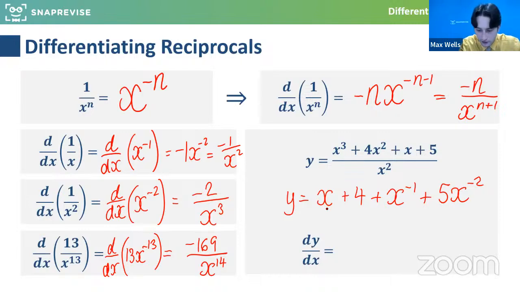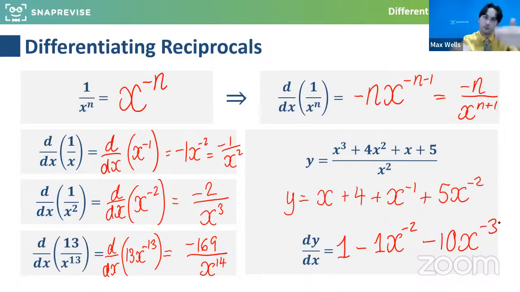So very quickly with each of these, if I was to differentiate x, that's 1. The constant term 4 will disappear. This will become minus 1 x to the minus 2. And then this will become, just check we agree, minus 10x to the minus 3. And obviously you could put those back as fractions.